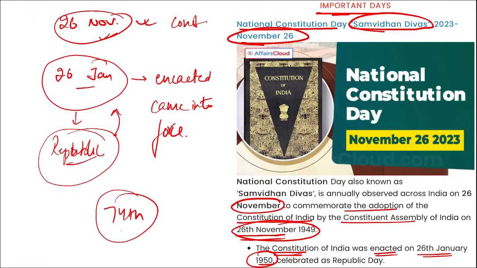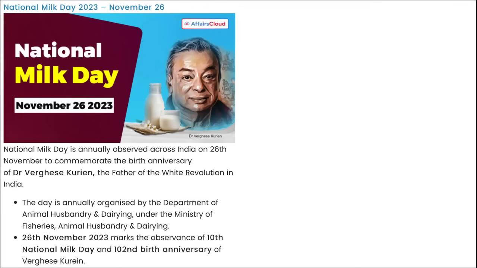When was the first ever Constitution Day observed? This was not the 74th anniversary of the National Constitution Day, but the 74th anniversary of adopting the Constitution of India, right? It came into force on 26th of January, but it was adopted on 26th of November. And if I ask you when the first ever National Constitution Day was observed, it was in 2015.